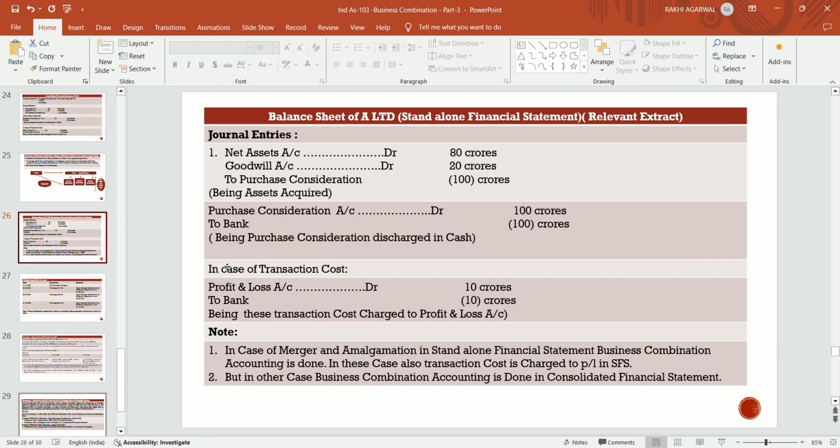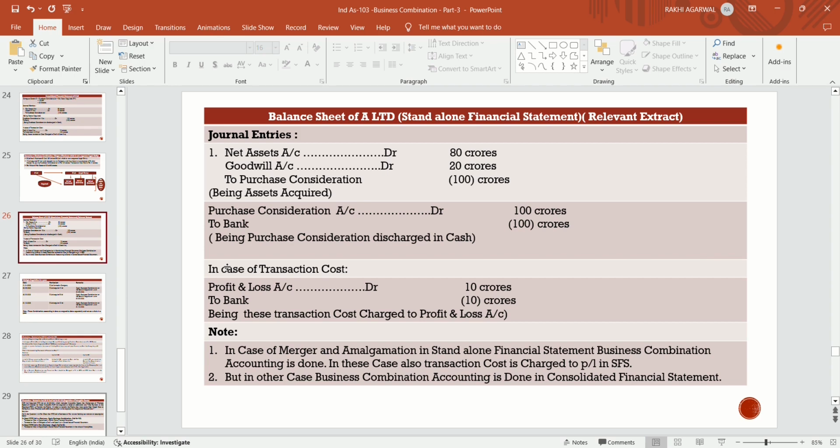The net asset acquired at fair value is 80 crores, and goodwill is recognized by the differential amount of purchase consideration minus net asset acquired. Net asset acquired 80 crore, goodwill account debit 20 crore, to purchase consideration at the time of acquisition. They pass this entry in the standalone financial statement, and when discharging their purchase consideration, they will pass an entry: purchase consideration account debit to bank 100 crores.